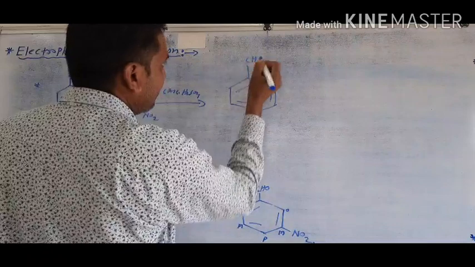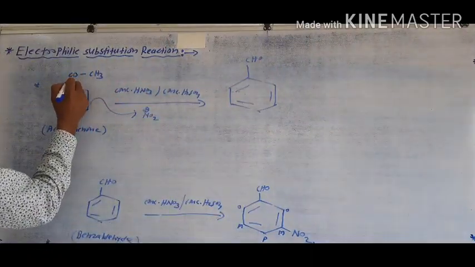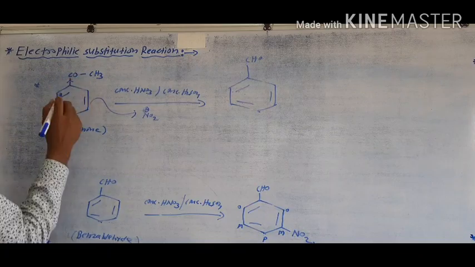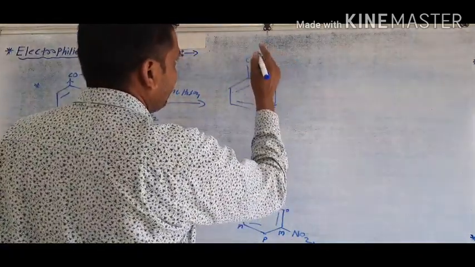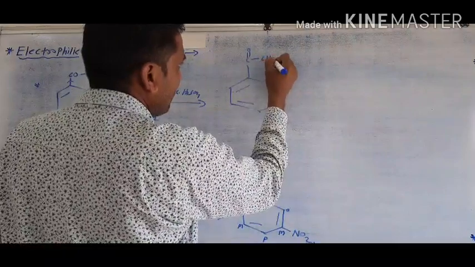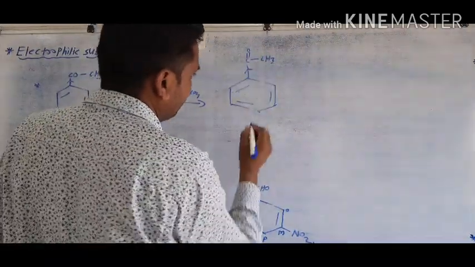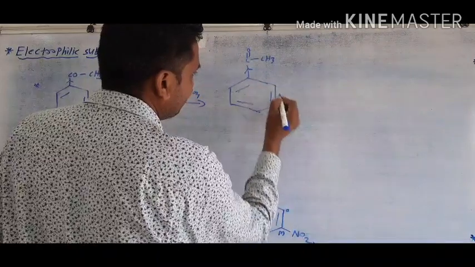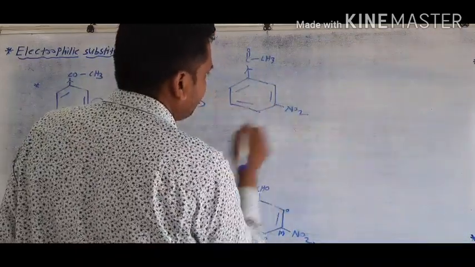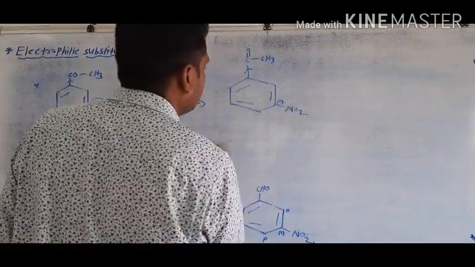This is because these groups are electron withdrawing groups. In this way the product is observed at the meta position only.